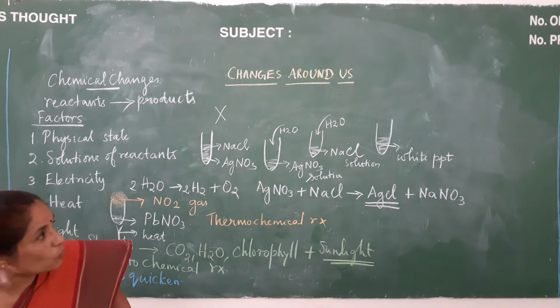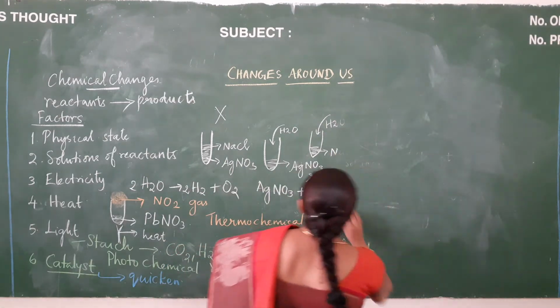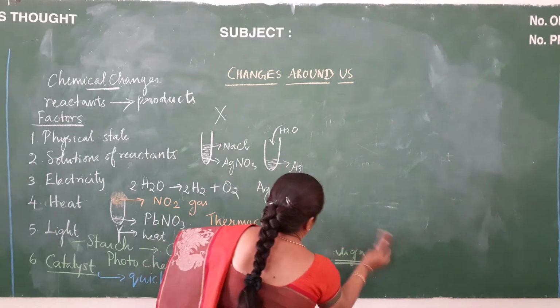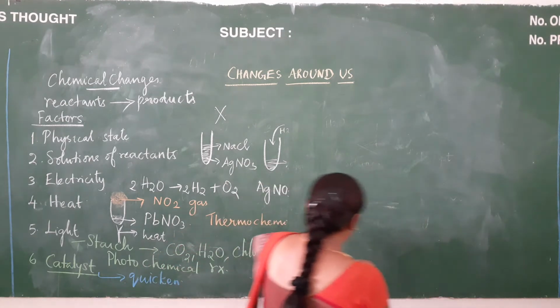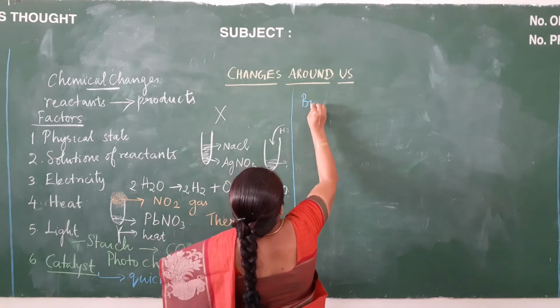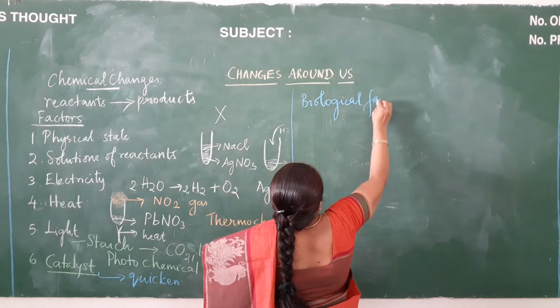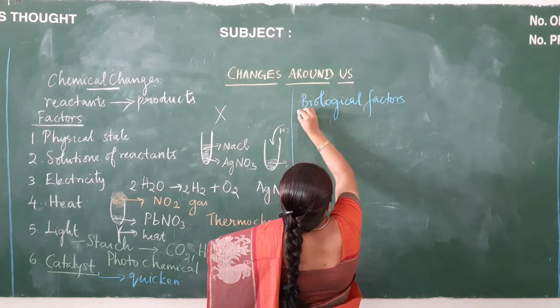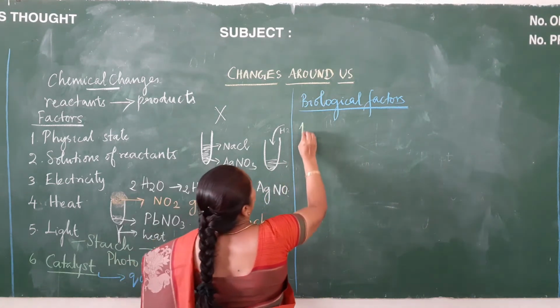Next, we shall move into the next topic: what are the biological factors that are affected by chemical change. The first biological factor will be food spoilage.